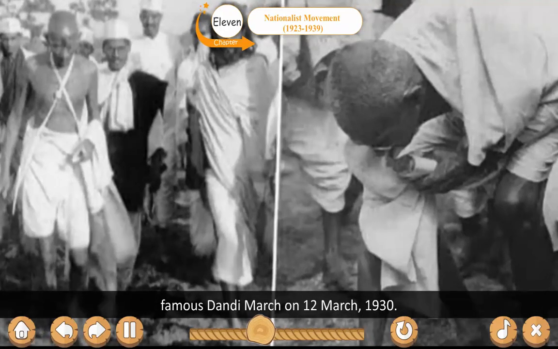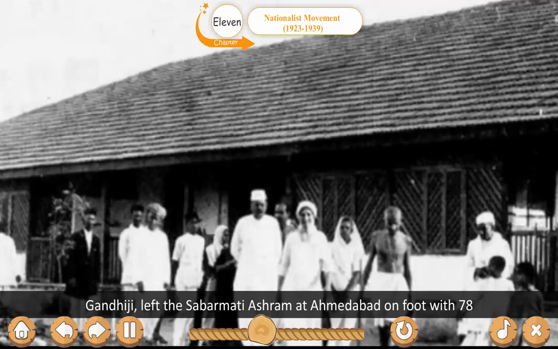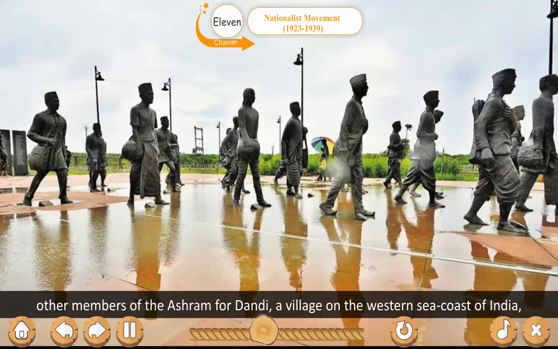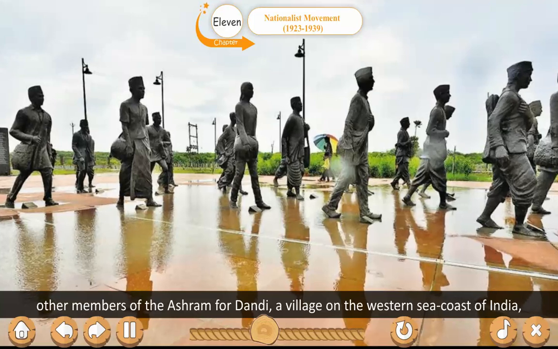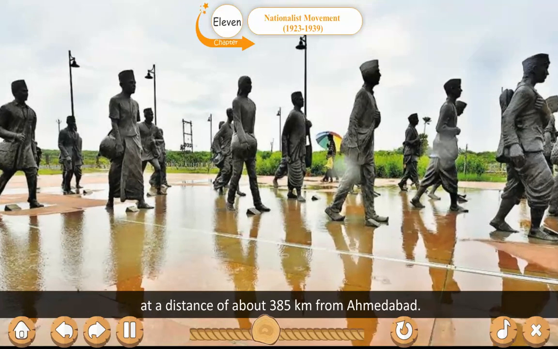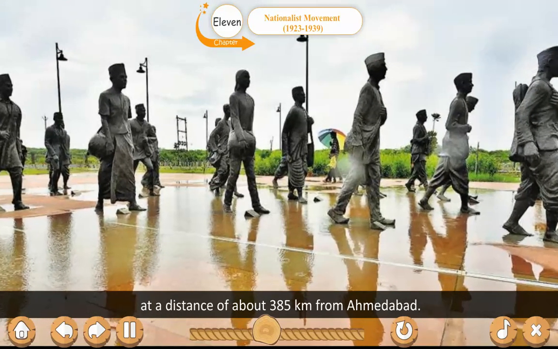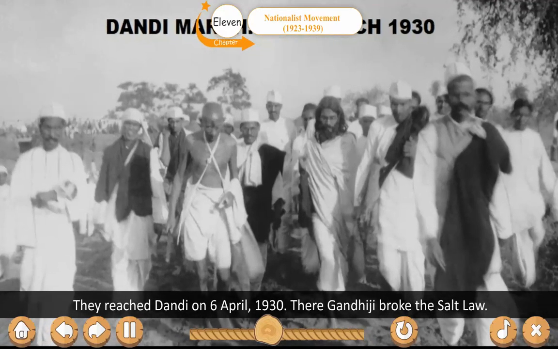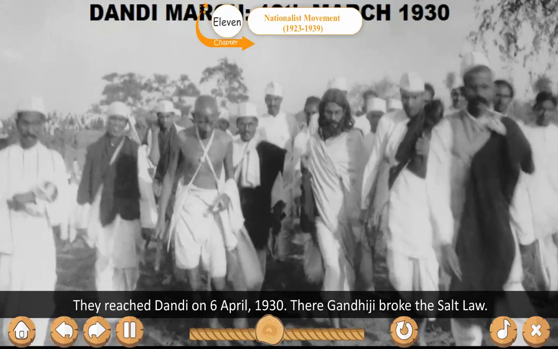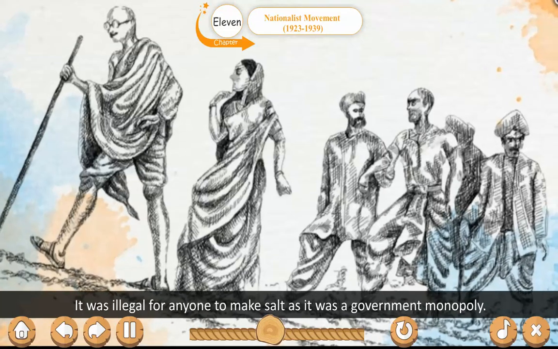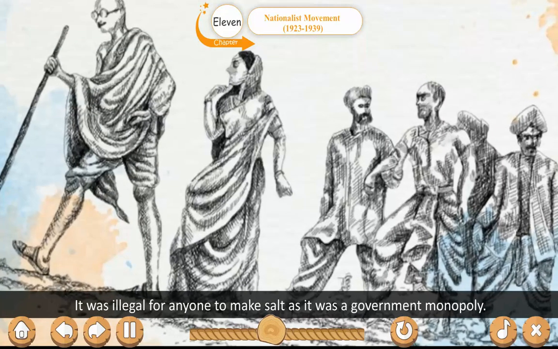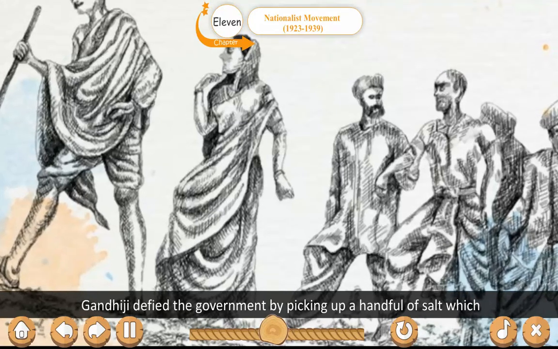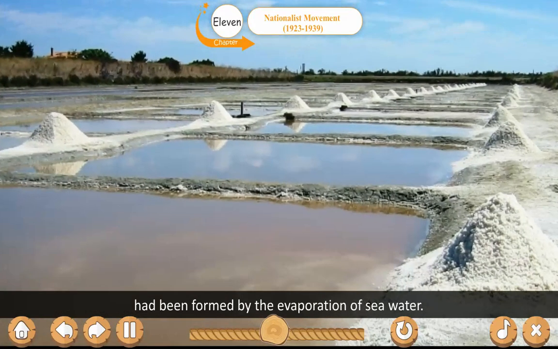March 1930. Gandhiji left the Sabarmati Ashram at Ahmedabad on foot with 78 other members of the ashram for Dandi, a village on the western sea coast of India at a distance of about 385 km from Ahmedabad. They reached Dandi on 6th April 1930. There, Gandhiji broke the salt law. It was illegal for anyone to make salt as it was a government monopoly. Gandhiji defied the government by picking up a handful of salt which had been formed by the evaporation of seawater.